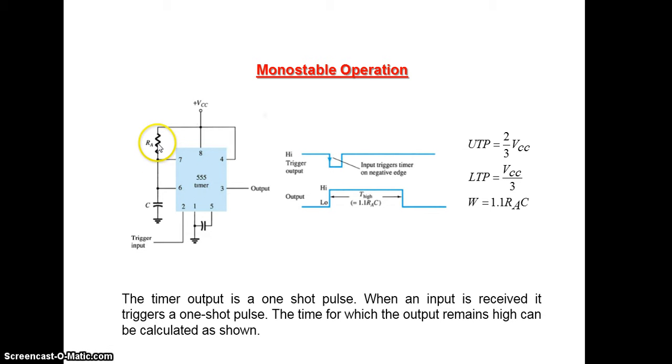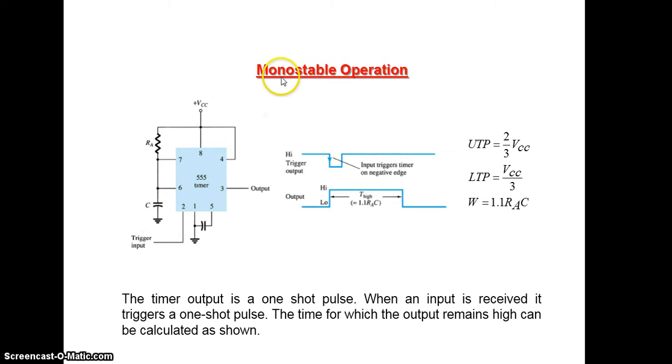astable multivibrator, we were having two resistors and one capacitor. But from pin number 7 threshold to VCC, we have one resistor RA. Between 7 and 6, one more resistor is there, RB, for astable multivibrator. But here, that one is not there, we are shorting that. And pin number 2, there was no trigger for astable multivibrator. Pin number 2 was shorted with 6.